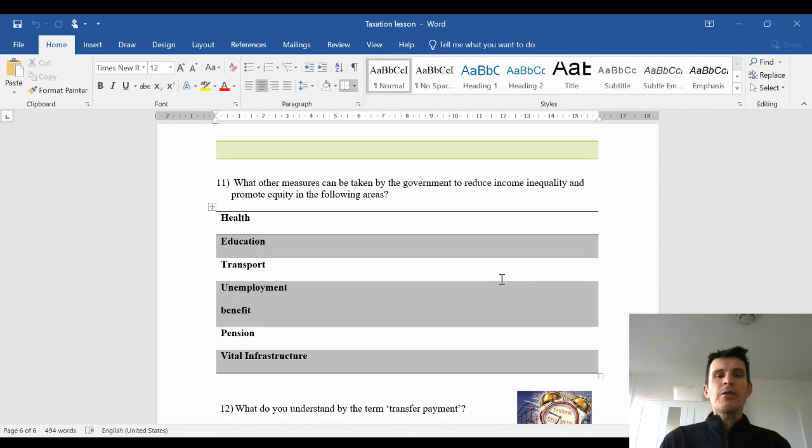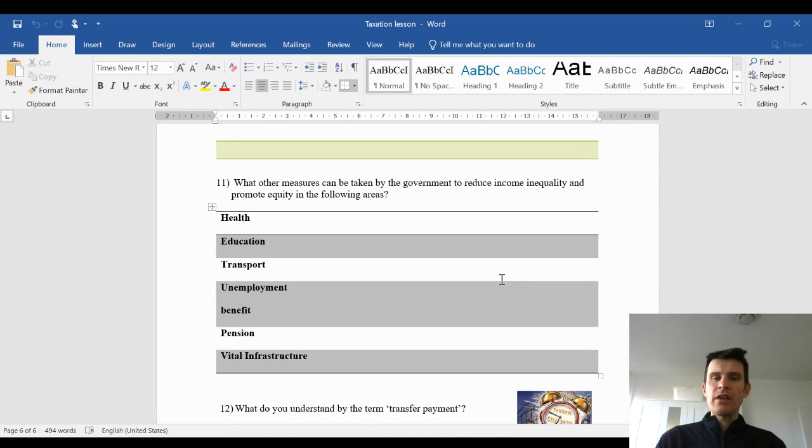Likewise with public transport. If you have a comprehensive system of public transport that covers all of the networks, whether they are profit making or not, this allows all people to access employment and to potentially earn greater salaries. The government can also increase what we call transfer payments. These are payments that do not add to national income but transfer money from one person to another. So if unemployment benefits are increased, if state pensions are increased, if food stamps are implemented, for example, or child support, these are transfer payments that have a disproportionate impact on those on lower incomes.